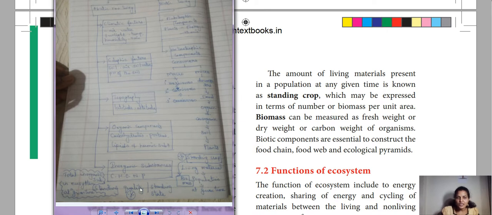Now here we should know the definition. This we call a standing crop. The standing crop is nothing but the biomass. What is standing crop? The living material which is available in a particular population at a given time. Now you know the definition for standing quality or standing state, and then standing crop. The standing crop is nothing but biomass. So these things come under the structure of ecosystem, biotic and abiotic factors. Clear? Hope you understand this concept.